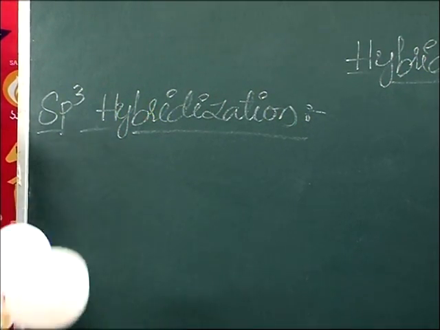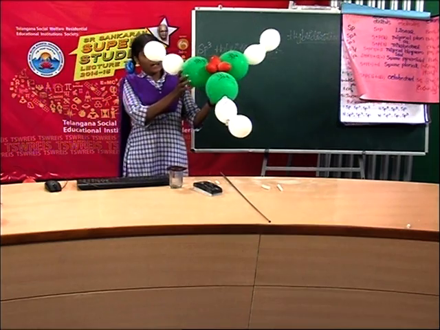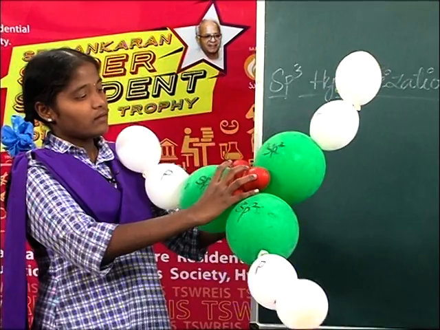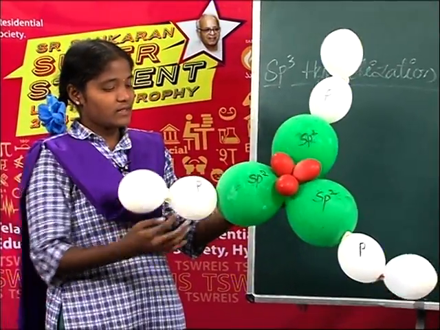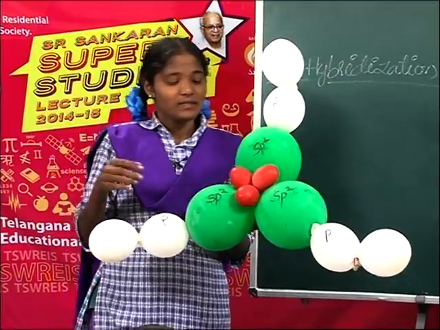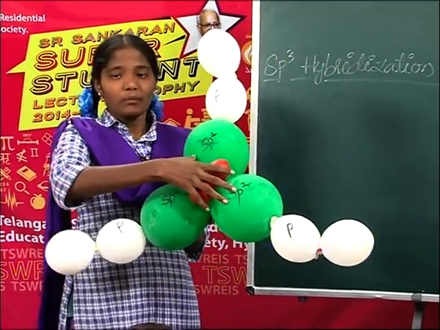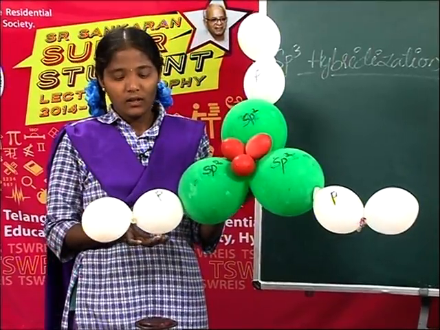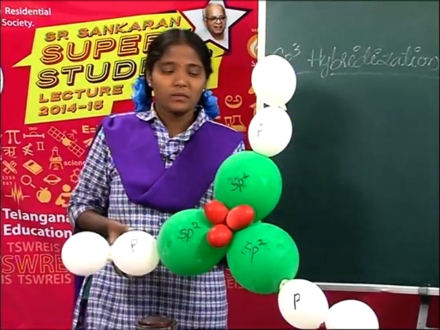It is the sp2 hybridization model. This is the central atom. These three are terminal atoms. This is the sp2 hybrid orbitals of boron, and these are the p orbitals of chlorine atoms.